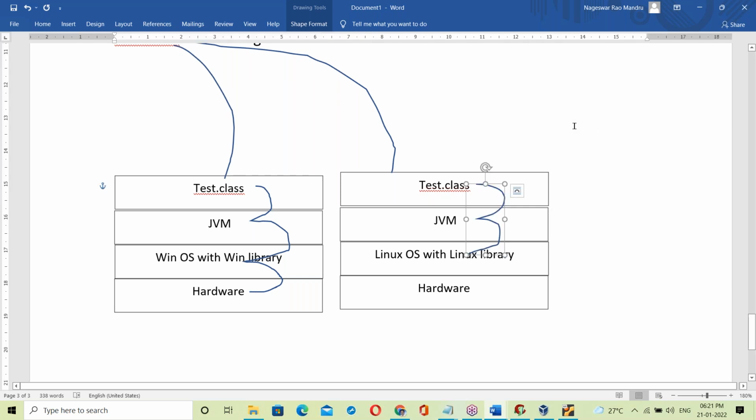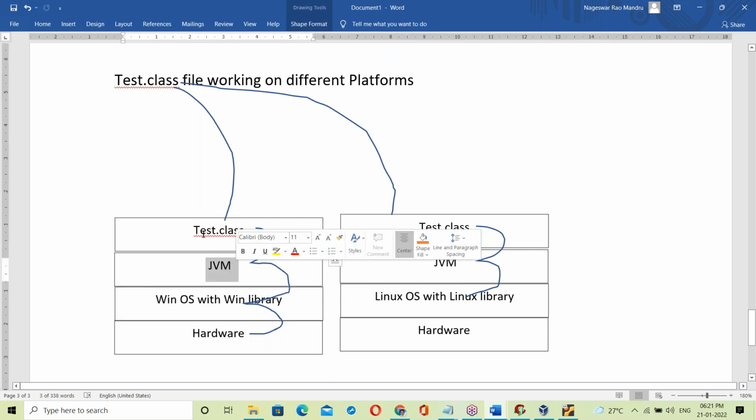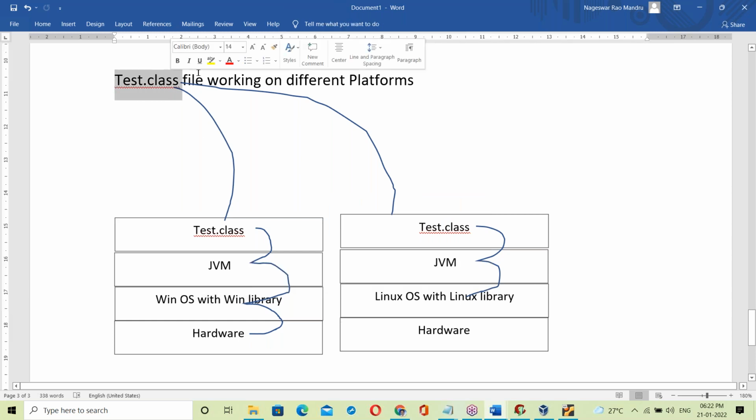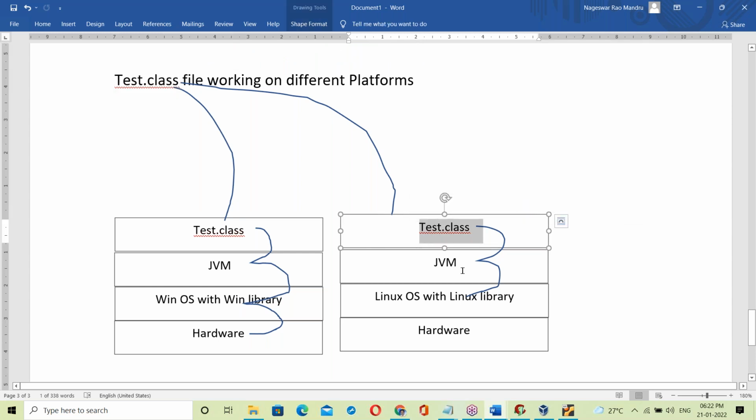The test.class file is generated and first runs on Windows OS. The Windows JVM takes it, links it to the Windows OS library, then generates output. The same test.class placed on Linux base: the Linux JVM takes it and links it to the Linux OS library.